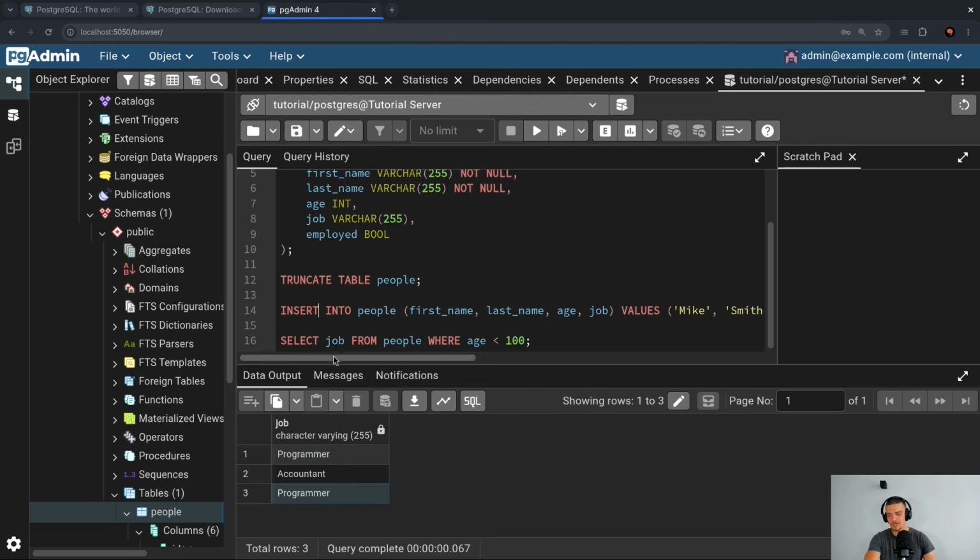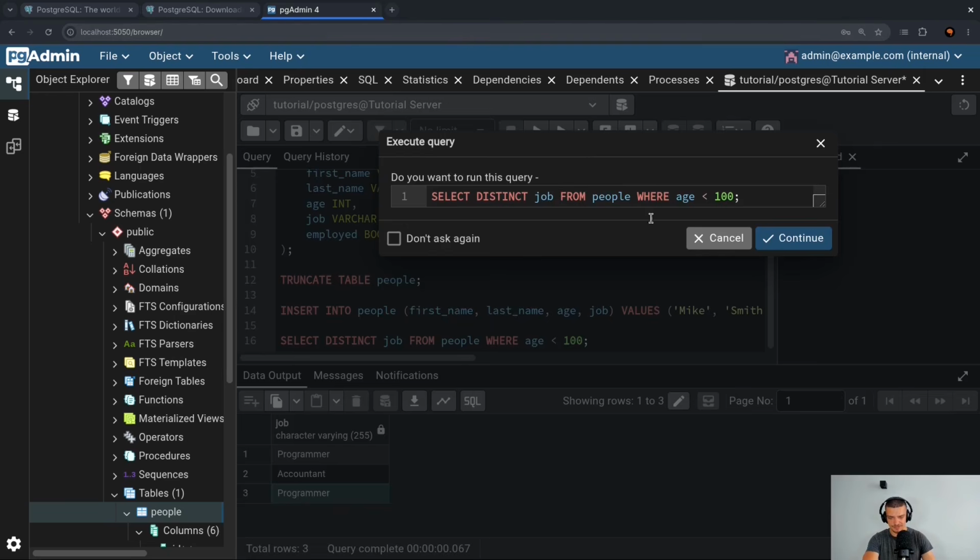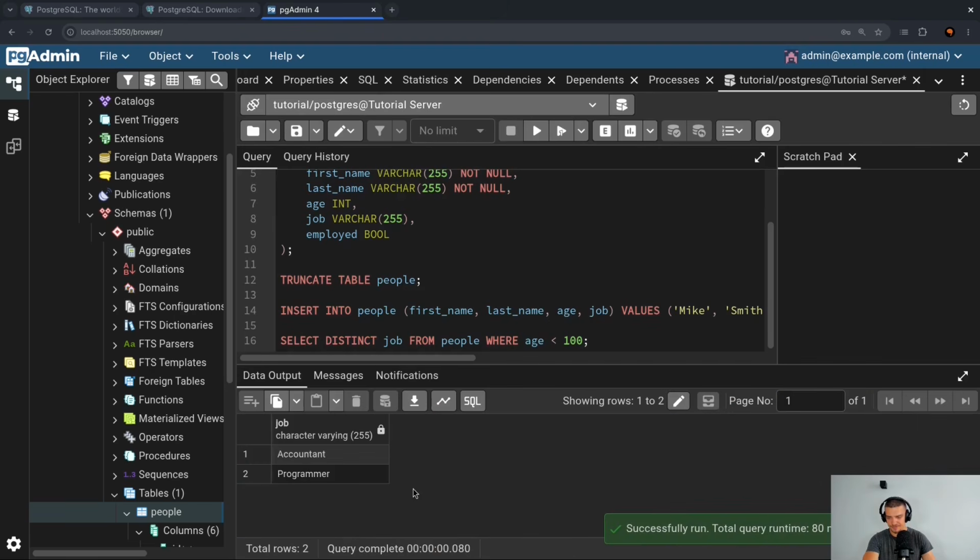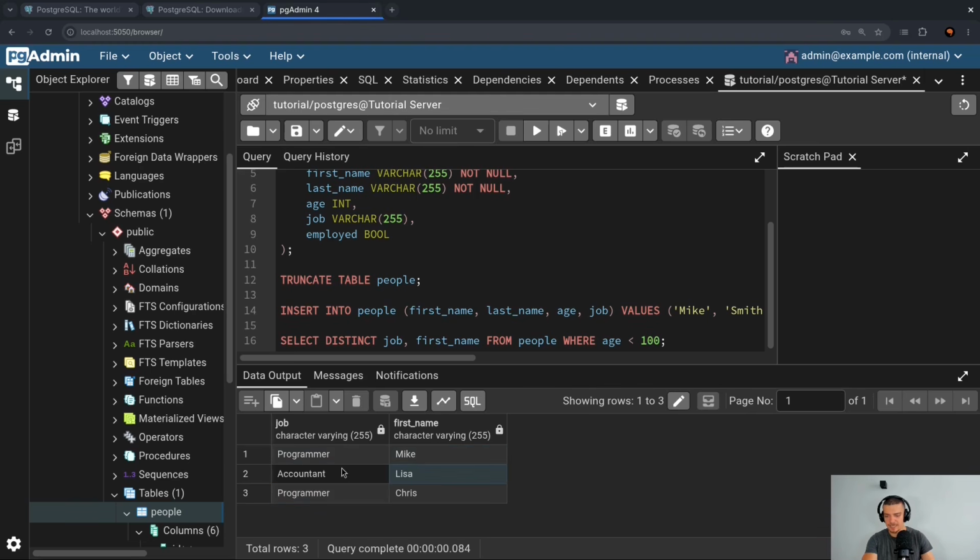If I don't want that, what I can do is I can say distinct. So I can say select distinct job from people where age is less than 100. And this will now give me every value only a single time. It will deduplicate the results. So accountant and programmer. Now I can also combine this now with the first name. So I can say select distinct job, first name from people. And when I run this, you will see that now the deduplication does no longer work because now it's not the same entry anymore, because yes, it's programmer, but one is Chris, one is Mike.